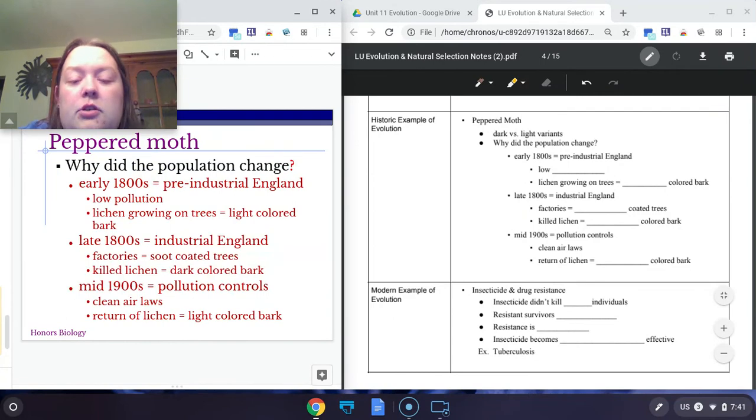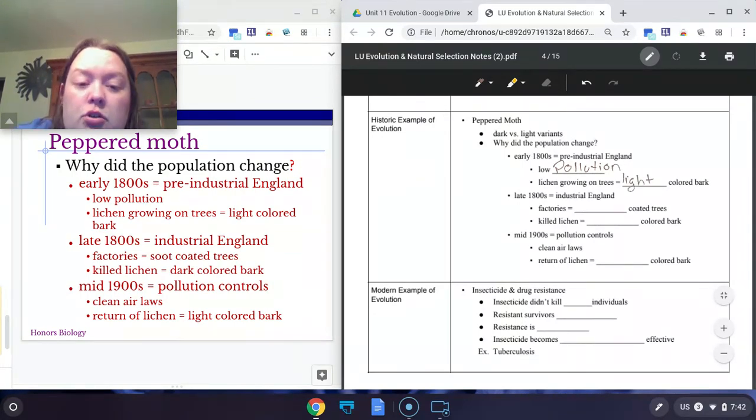What happened throughout history is, way back in the early 1800s, there was low pollution. There wasn't that much pollution in the air. Because there's not that much pollution, the trees were light in color. Because the trees were light colored, the light colored moths were more likely to survive. I'm going to use an up arrow, because the number of light-colored moths is going to increase, because they're going to be the ones that are surviving.